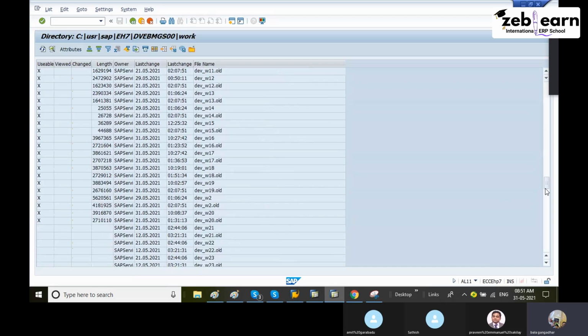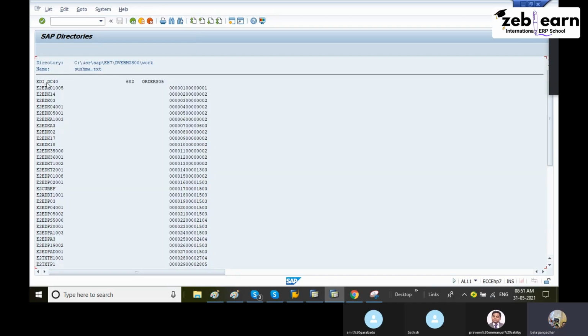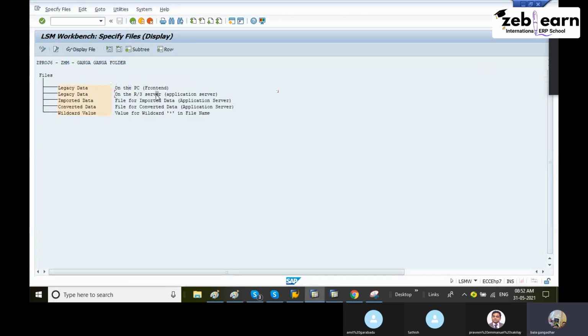Let me check the text files here. Okay, Sushma text is there. Somebody maintained only data, only numbers. Actually, this is standard. Like this, our text file ganga.txt will come here. The administrator will send you the file path. But here we are not working with this standard application server. We are working on the front end system, our system only.